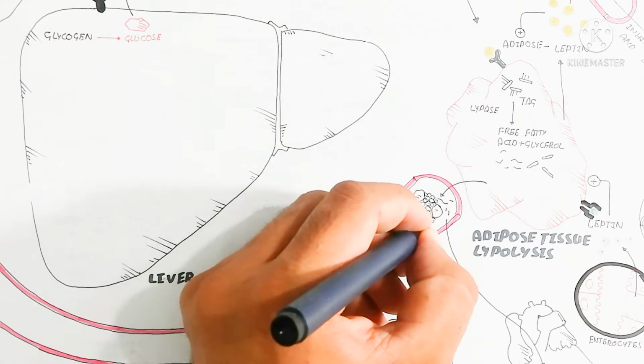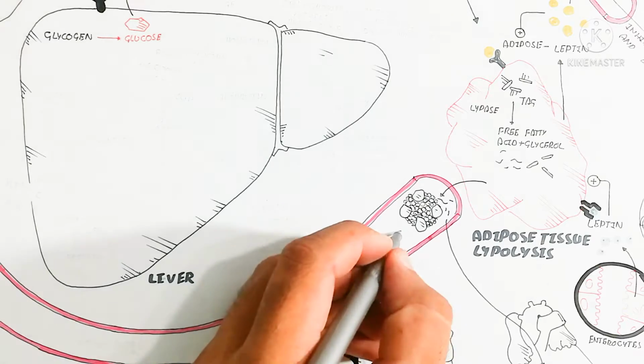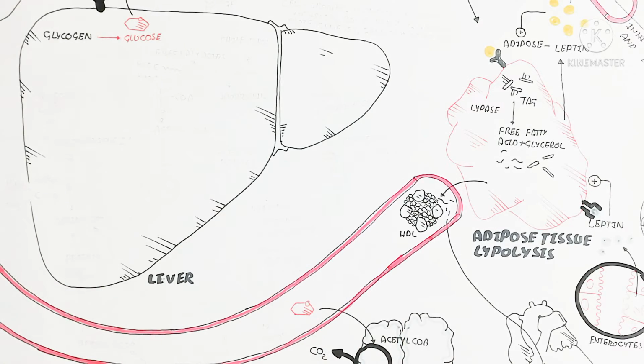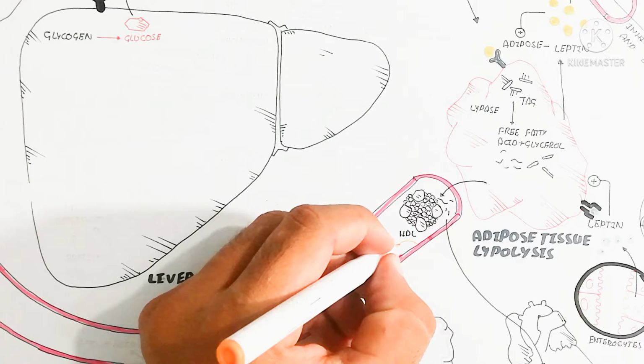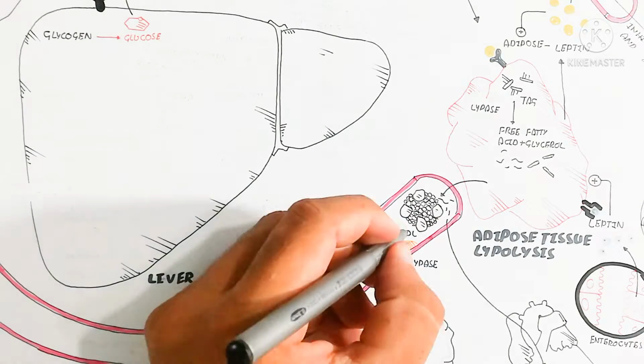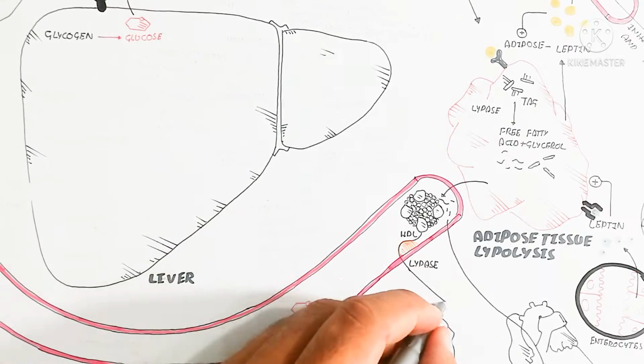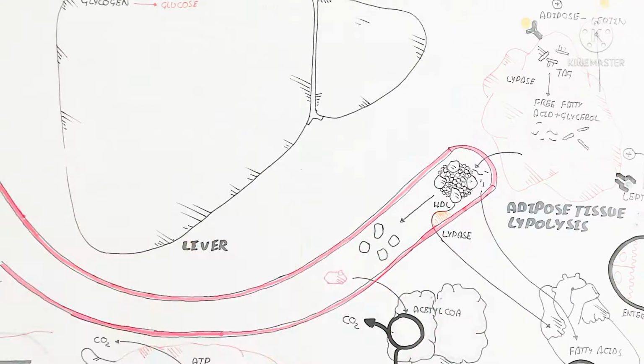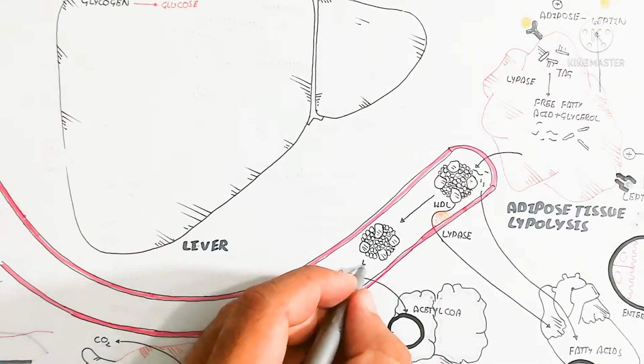So leptin is an important hormone for lipolysis and appetite suppression, as well as being maintained after eating. It is produced to stop the appetite.